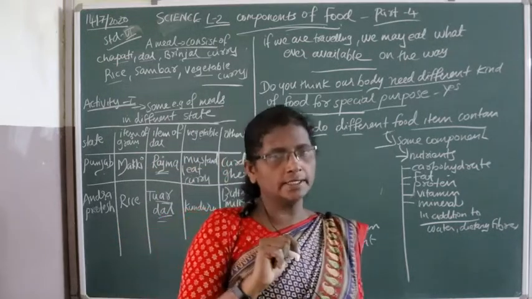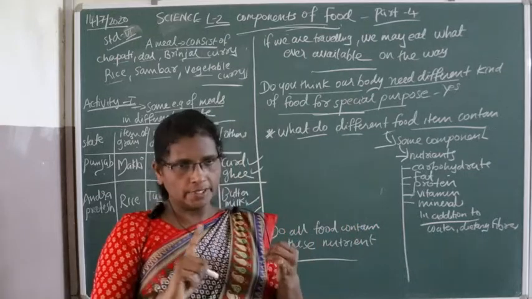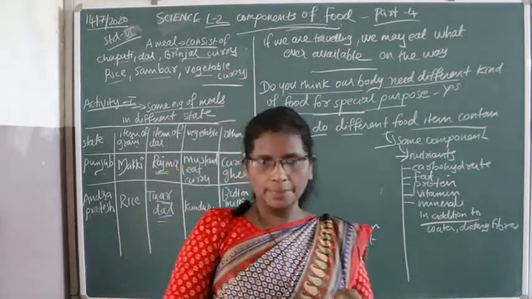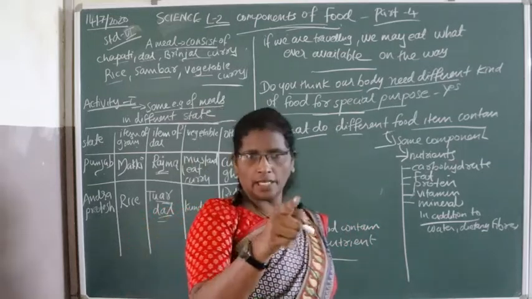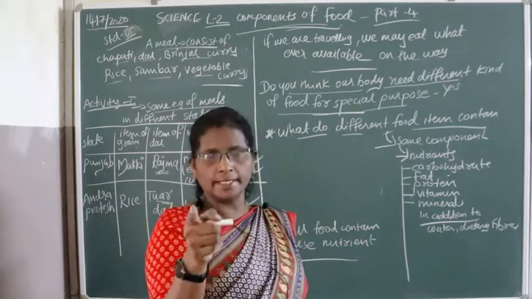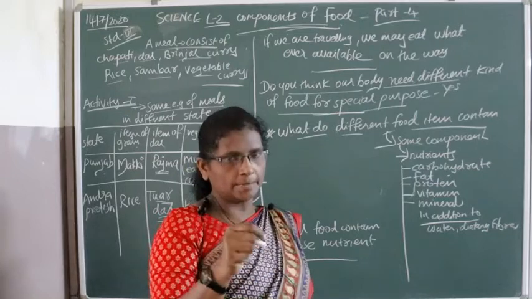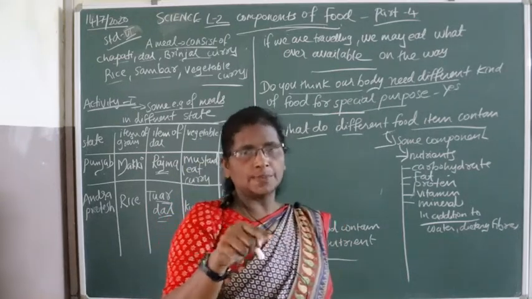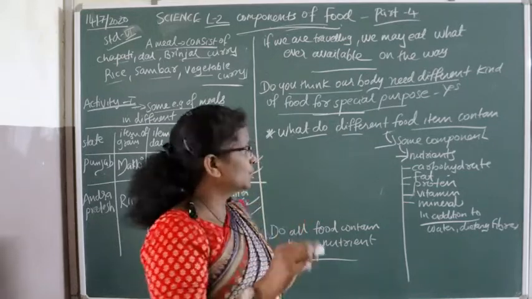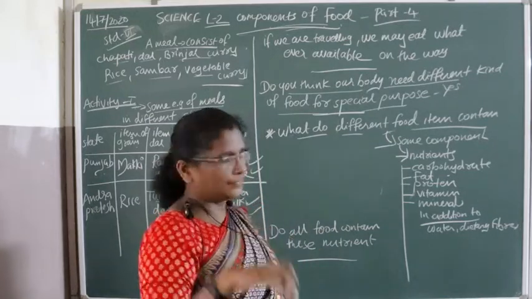Or for chicken curry, we need chicken and different spices. Food items come from plants and animals: chicken from animals and spices from plants.